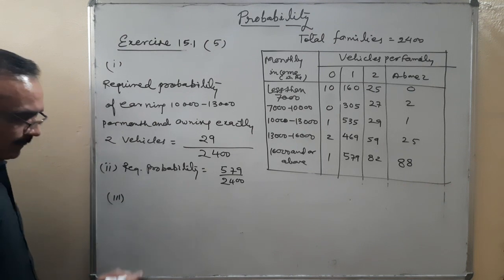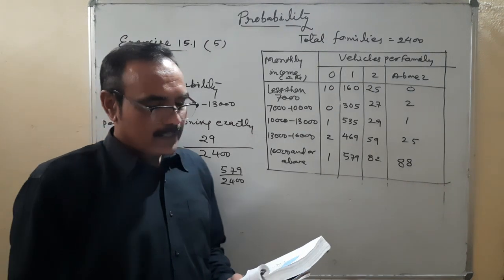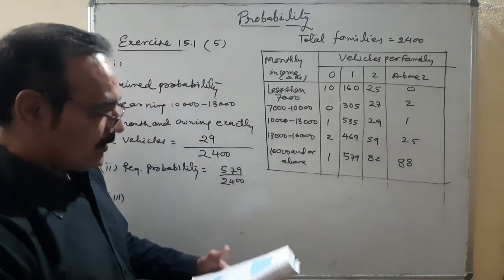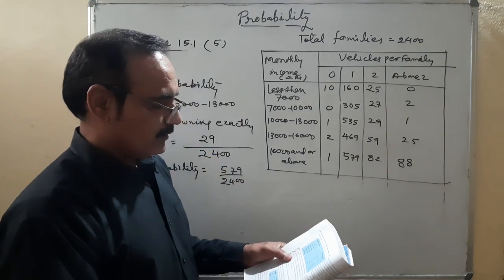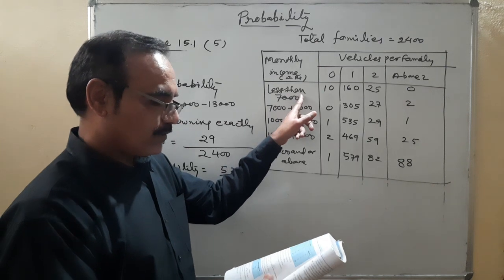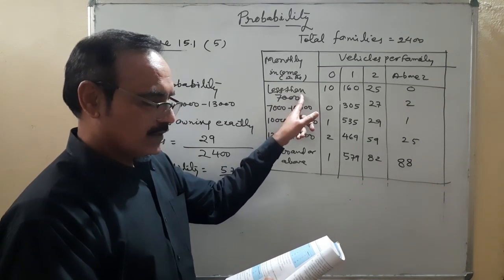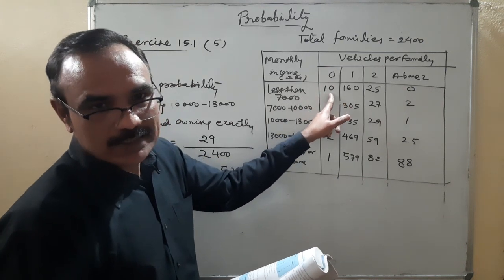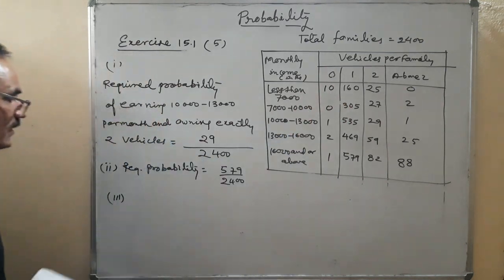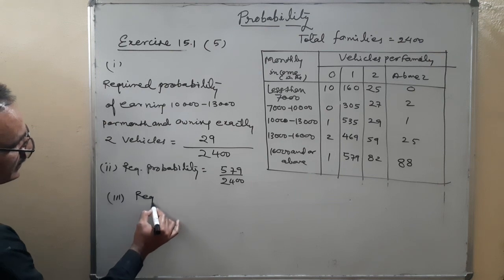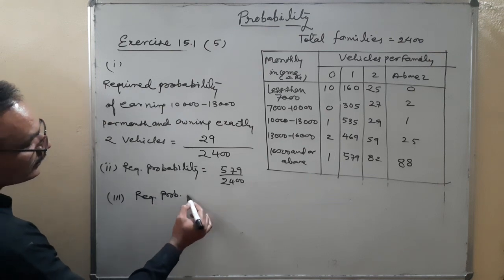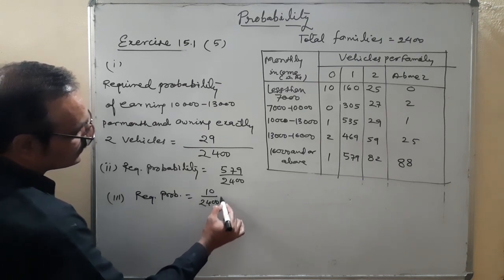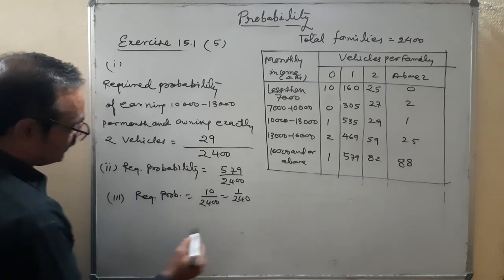Number 3, earning less than 7,000 per month and does not own any vehicle. Earning less than 7,000 and does not own any vehicle, how many families are there? 10. So the required probability for the third is equal to 10 upon 2400. So that means 1 upon 240.